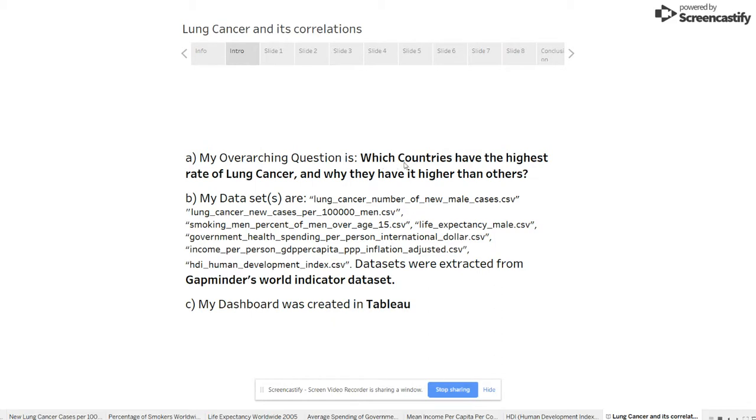My overarching question is which countries have the highest rate of lung cancer and why they have it higher than the others. So the datasets are these. They were extracted from Gapminder's World Indicator dataset. The dashboard was created using Tableau.